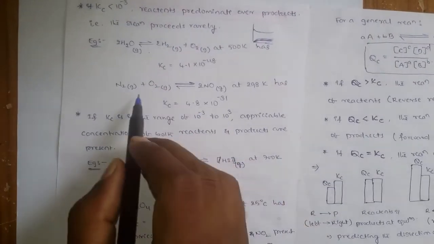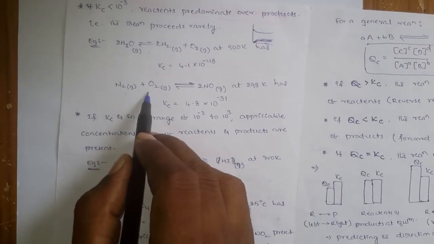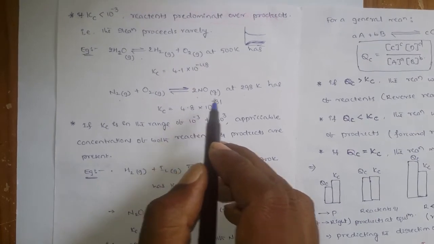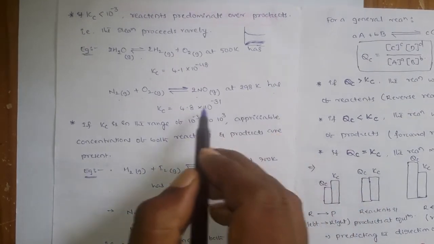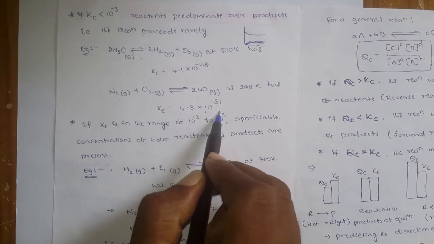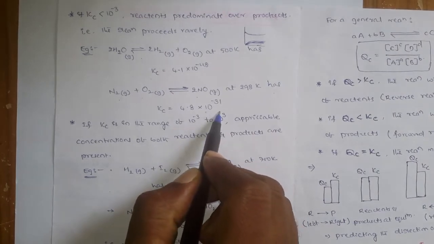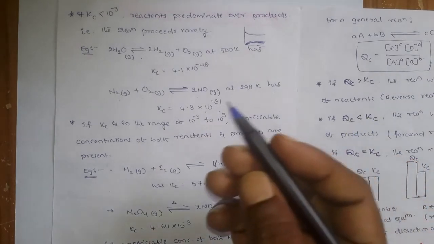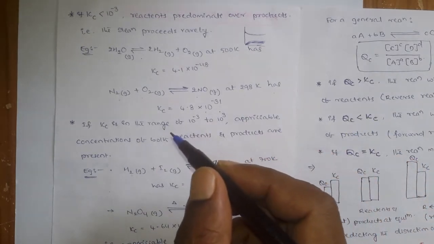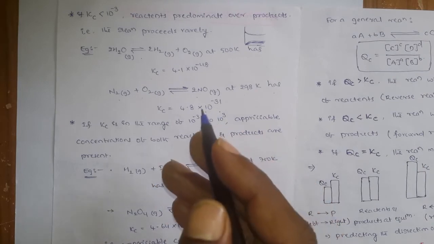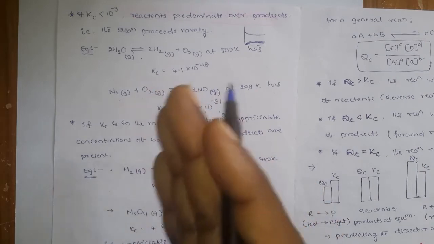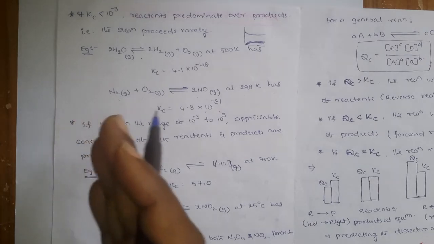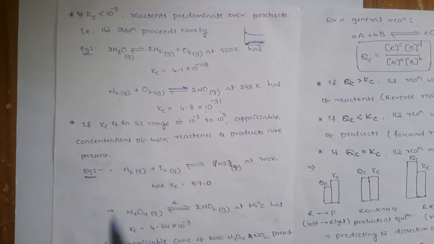Okay, and one more example, nitrogen on reaction with the oxygen gives 2 moles of nitric oxide. At 298 kelvins the value is 10 to the power of minus 31. With this you can say that here also the reactants are very high rather than the products. So my reactants ekkunte em cheptam, majorly the reaction, the equilibrium attains at that early stage. Early, that means at the 1 to 2% or below 10% of the reaction.